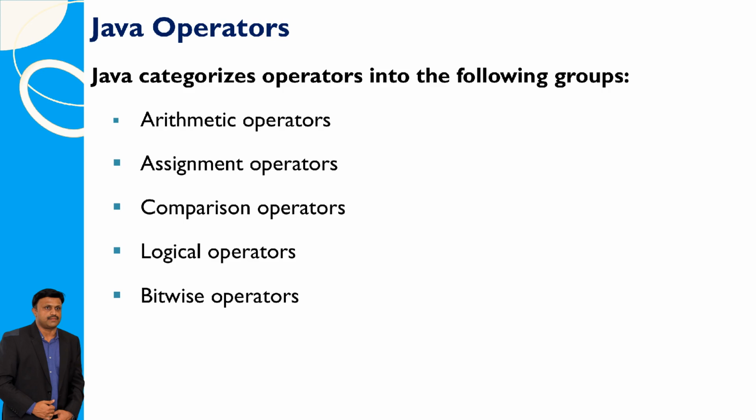Java categorizes operators into 5 groups: arithmetic operators, which perform basic mathematical operations; assignment operators, which assign values to variables; comparison operators, which compare values and determine their relationship; logical operators, which perform logical operations on Boolean values; and bitwise operators, which operate on the binary representations of integers.